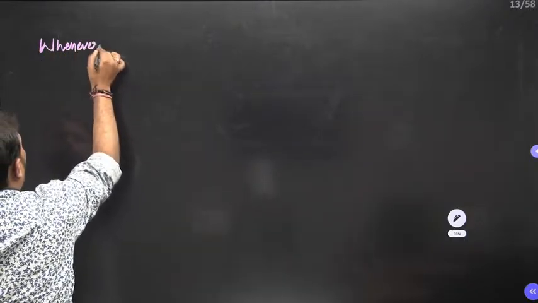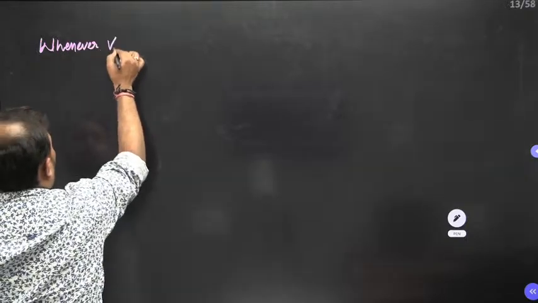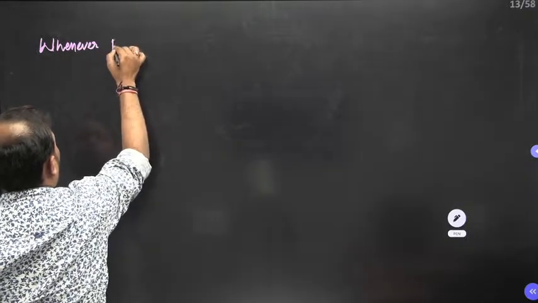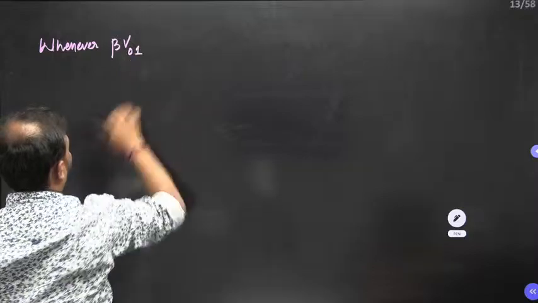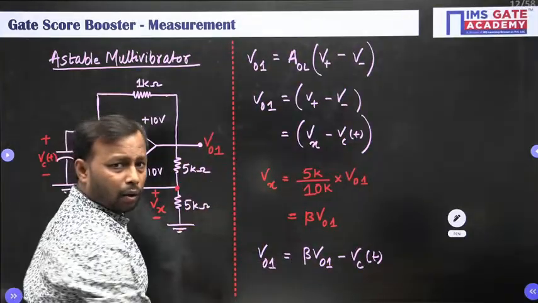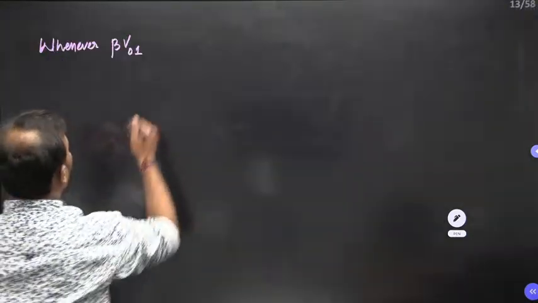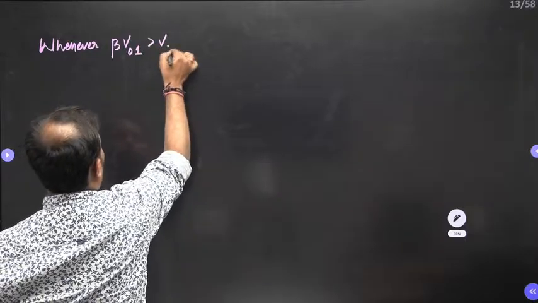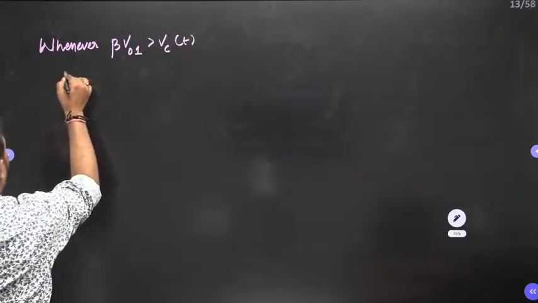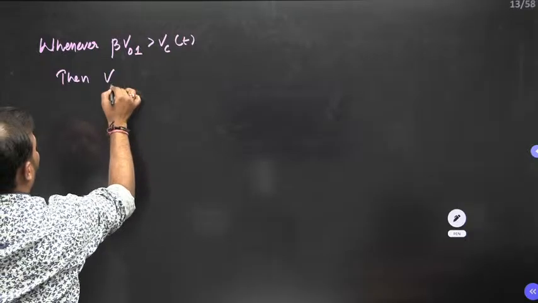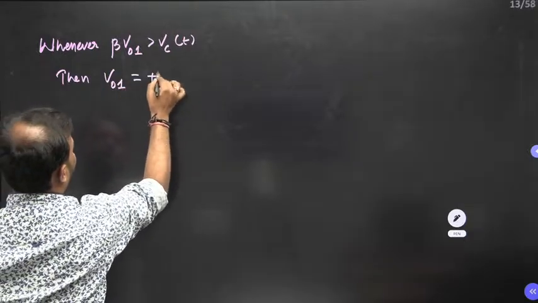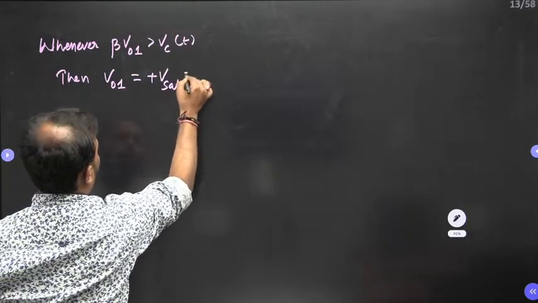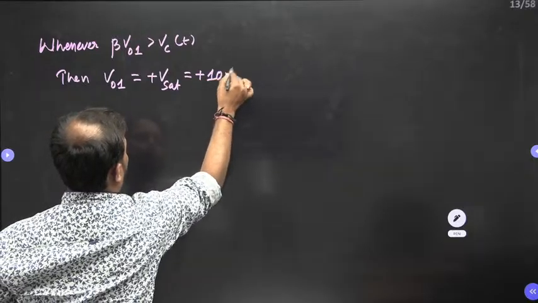So see, whenever beta V01 is greater than Vc of t, then your output V01 will be equal to plus V set, which is equal to plus 10 volt in our case.